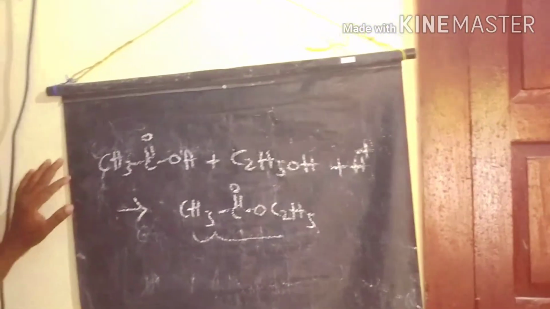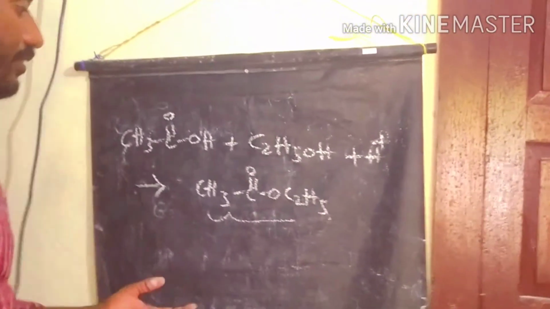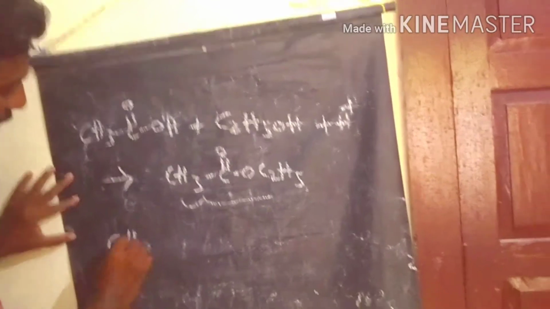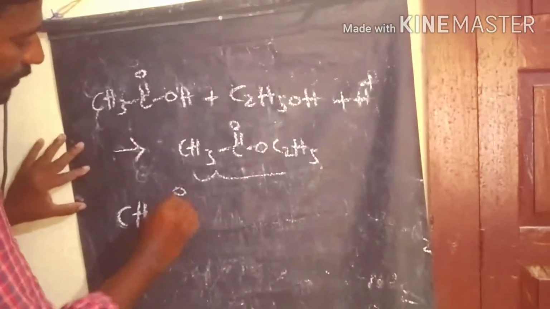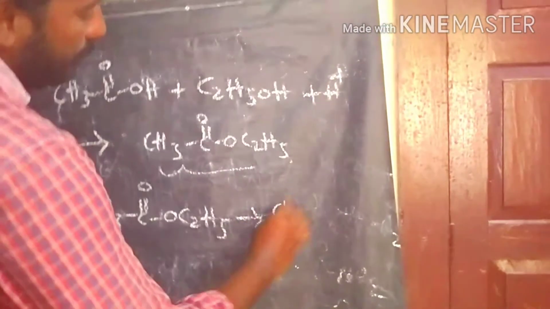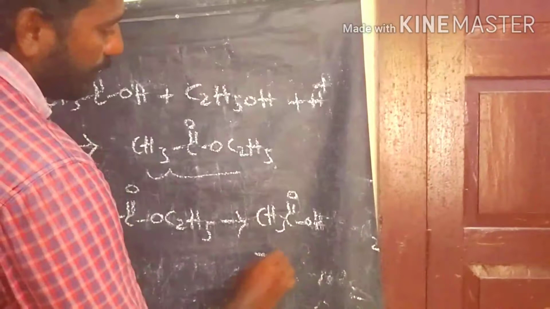The IUPAC name of ethyl acetate is ethyl ethanoate. After hydrolysis of this ethyl ethanoate, we again get the same compounds, acetic acid plus ethyl alcohol.